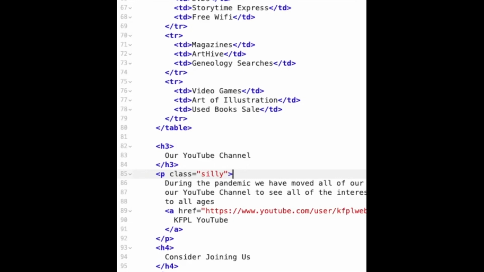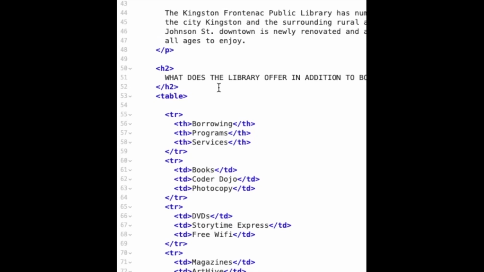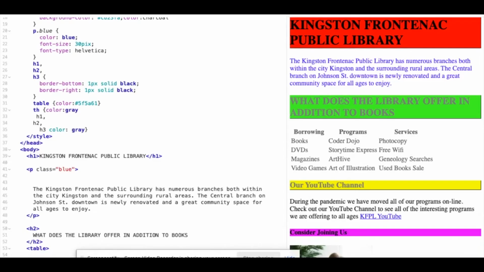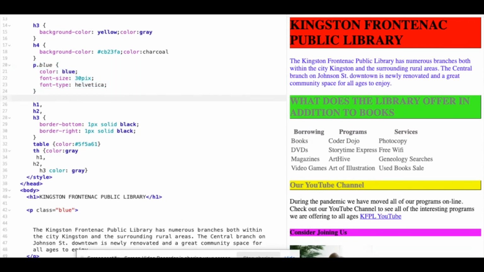I would typically call it green, but just for sake of argument, I want to show you that we can call it anything. We'll go up to the style. We're going to copy the rule that is up here for P dot blue. Paste it.